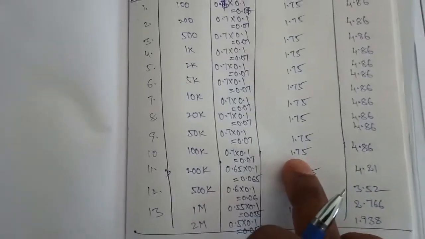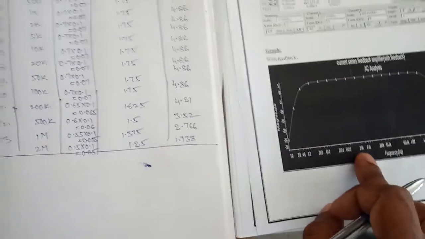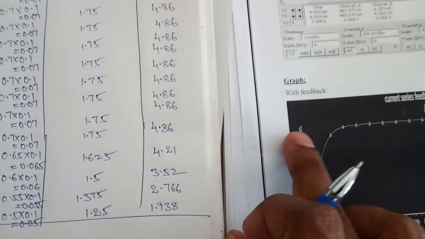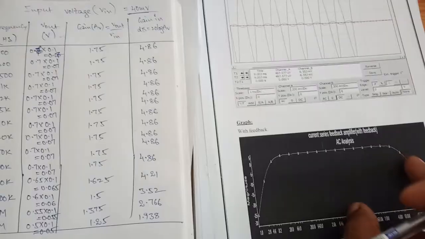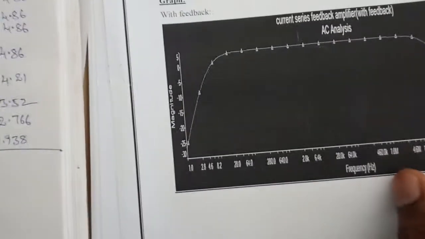Okay. After that, what value are we getting? 1.75 is the amplification factor. Or 4.86. See this one, gain in dB versus frequency. So what is the value we are getting? 4.86. So here, what is the maximum value? 5. Okay. 4.86, that is constant. After that, it is reduced. Up to what frequencies have we taken? 2 megahertz. So it is reduced to 1.938.